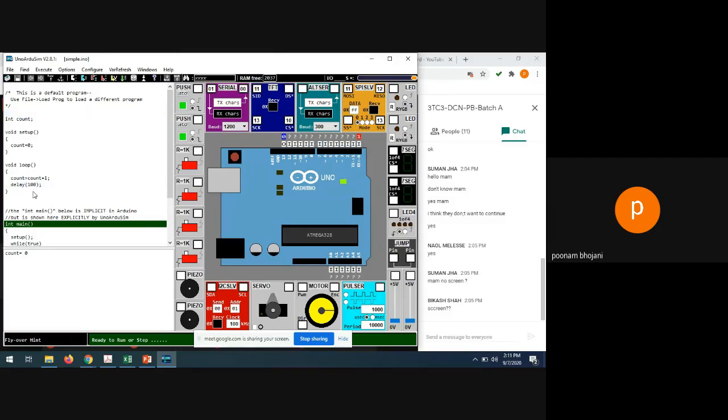Now, okay, this program is doing some task. Fine, but how to see the result? Where will the result be? So the result can be in LEDs, in the 7-segment display, in the servo motor, in the serial port. So anything can be used to display the result. This is the program which will do the task, but where will you get the result? In C programming, a result window is there, so you can come to know that this is the result window showing the result.